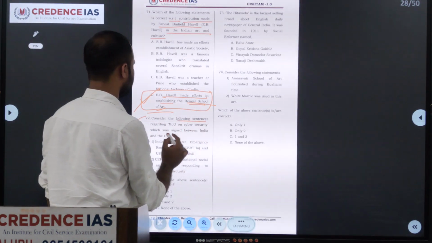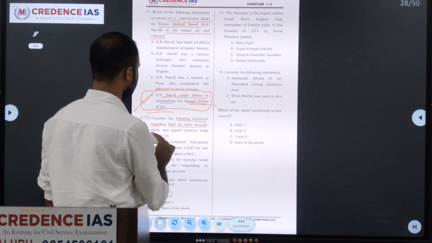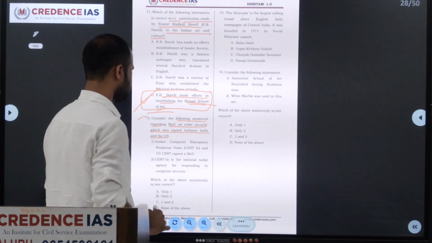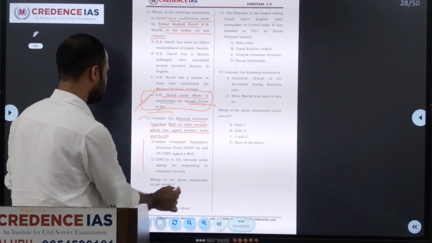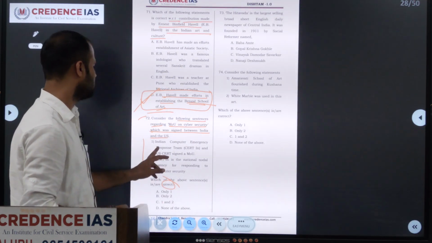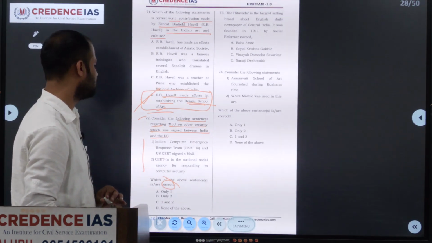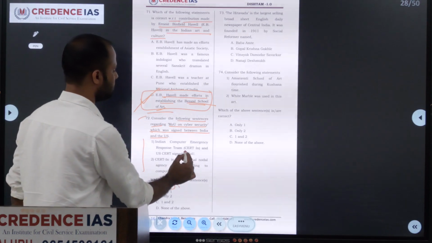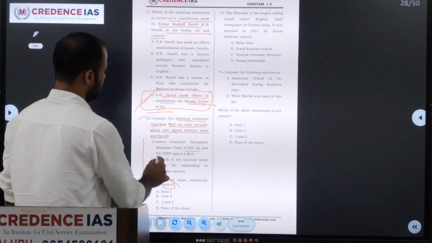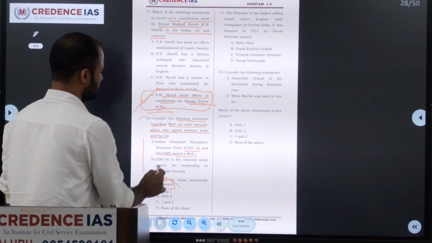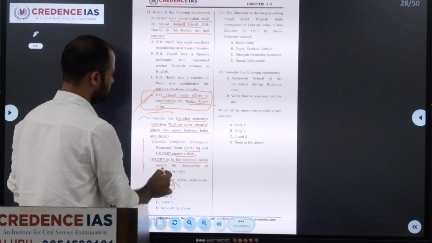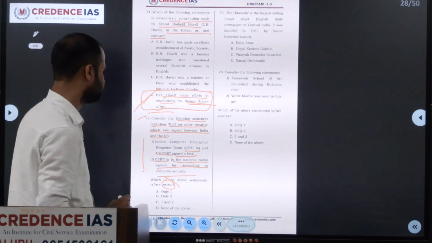Consider the following statement regarding MOU on cyber security which was signed between India and US. They are given 2 options. We have to identify the correct one. The first option says that Indian Computer Emergency Response Team, that is CERT-In, and US CERT signed an MOU. The CERT-In is a national nodal agency for responding to computer security.